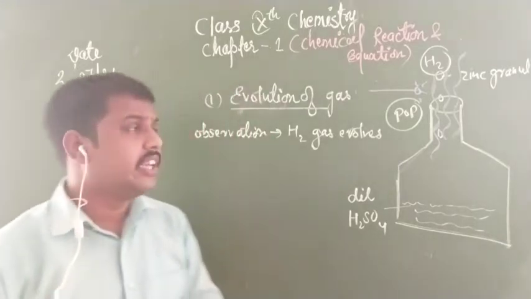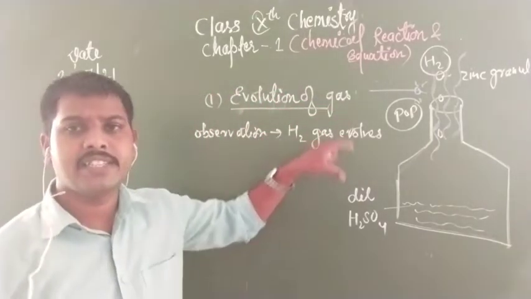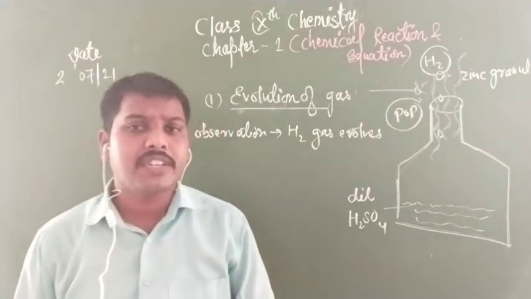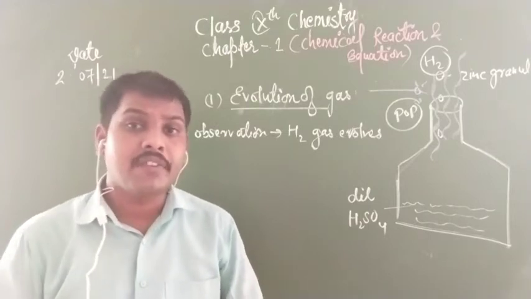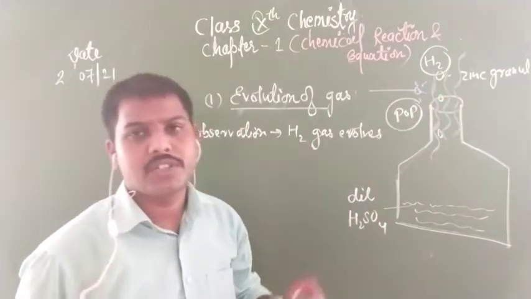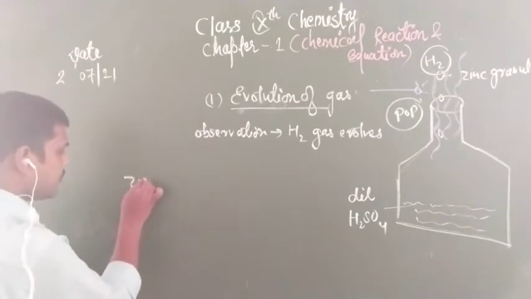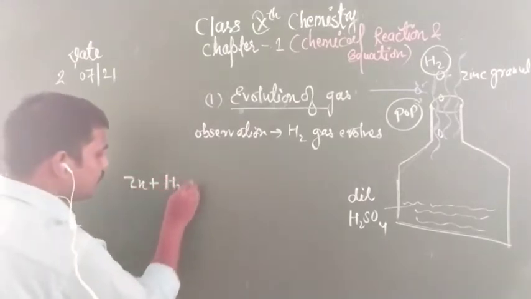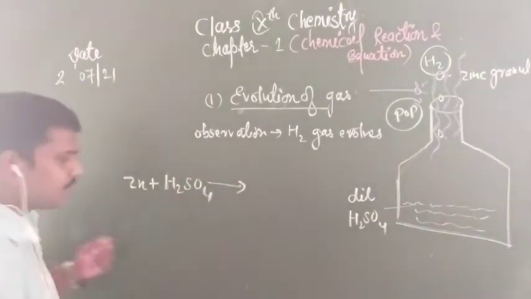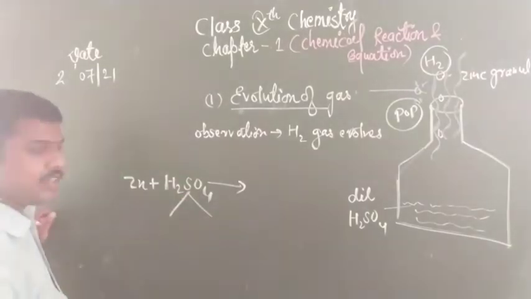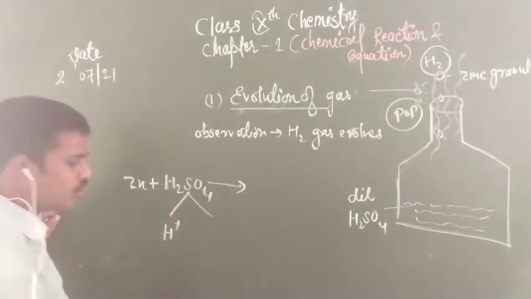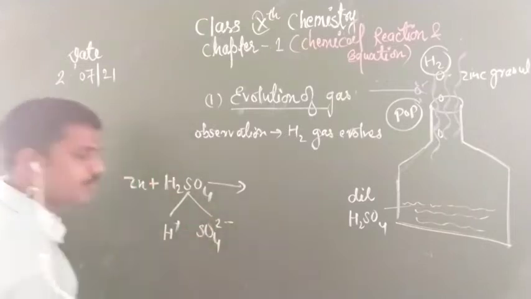Children, I have told you that if there is evolution of gas, it means a chemical reaction has taken place. If the chemical reaction has taken place, it must have reactants and products. The reactants are zinc plus dilute sulfuric acid. Now children, make the product. When we break this compound into its ionic form, hydrogen carries a positive charge and sulfate is the radical which carries 2 negative charges. Clear?